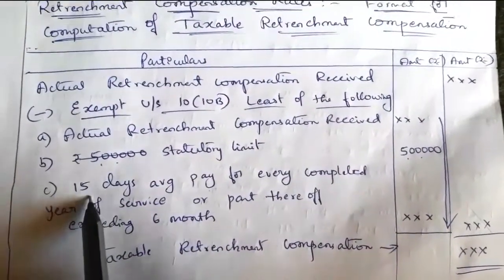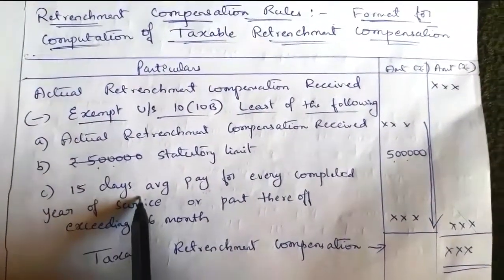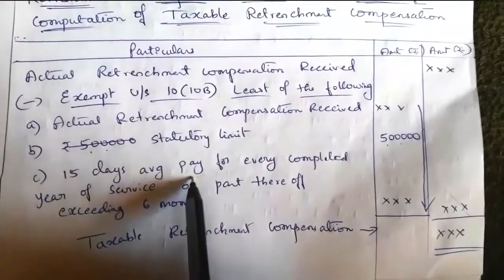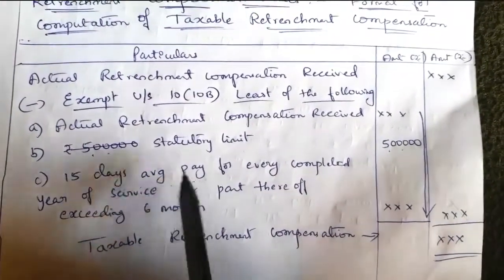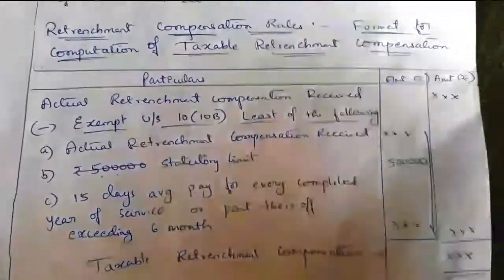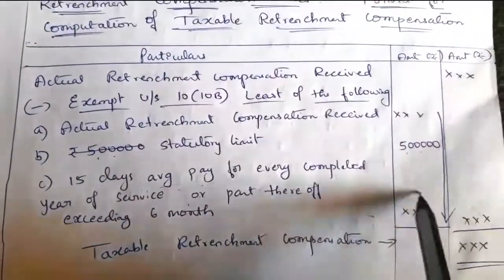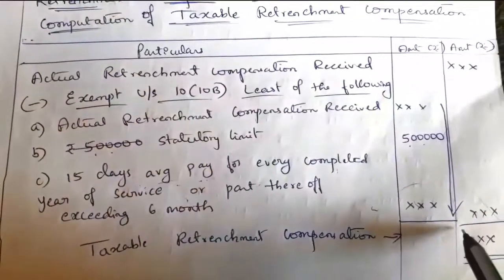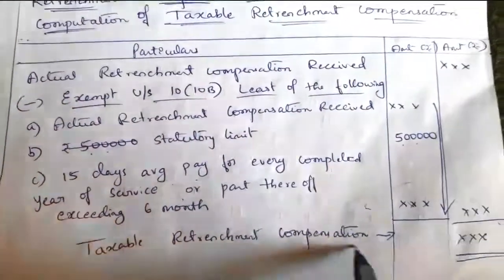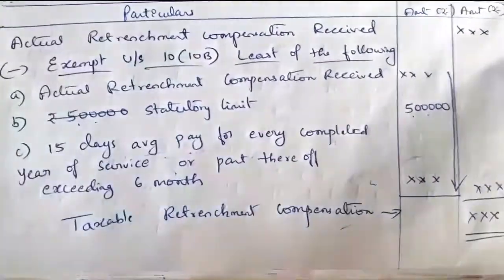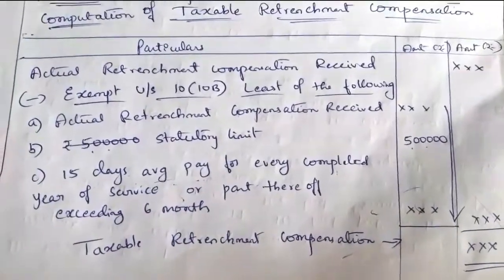So here we have to take 15 by 30 into average pay, that is the last 3 months' salary, and for every completed year of service. If you multiply, we will get one value among these 3 criteria, whichever is least, and the balance value will be taxable retrenchment compensation.